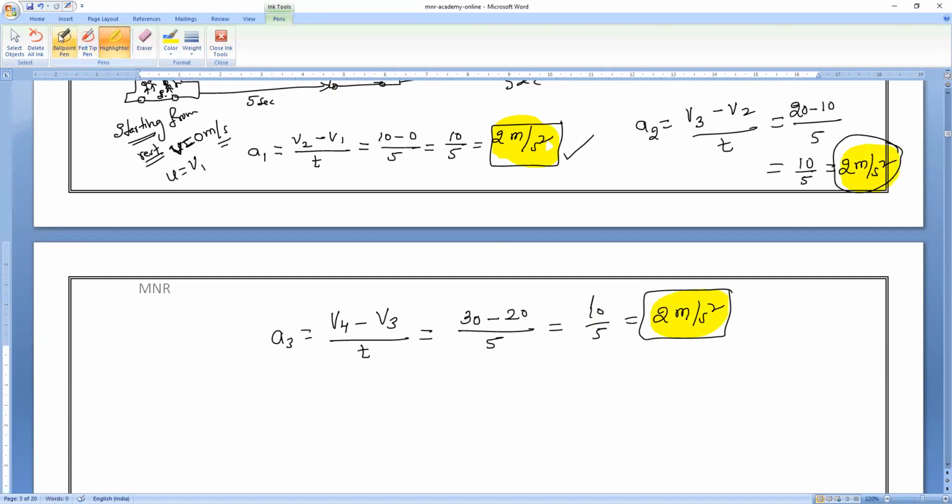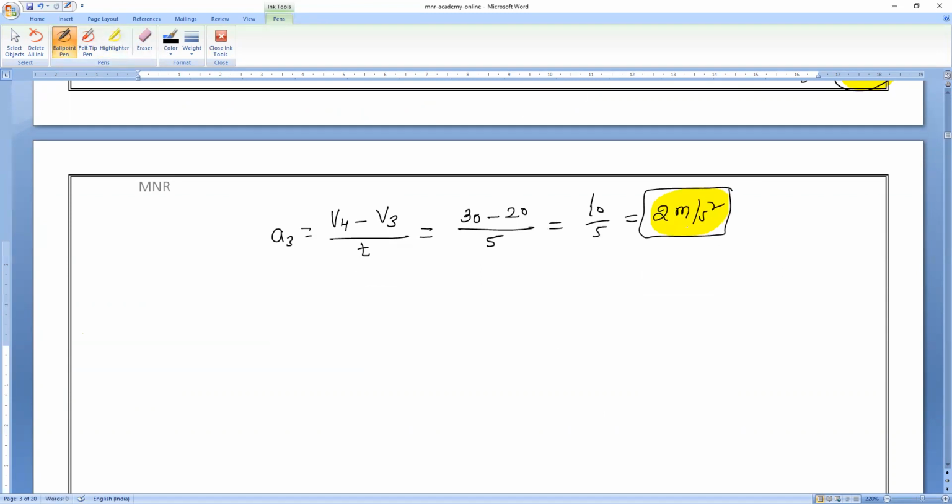All the accelerations are the same, so acceleration has a constant value. Then a body is said to be in what motion? Everybody, please respond. It is uniform acceleration. Are you all clear?